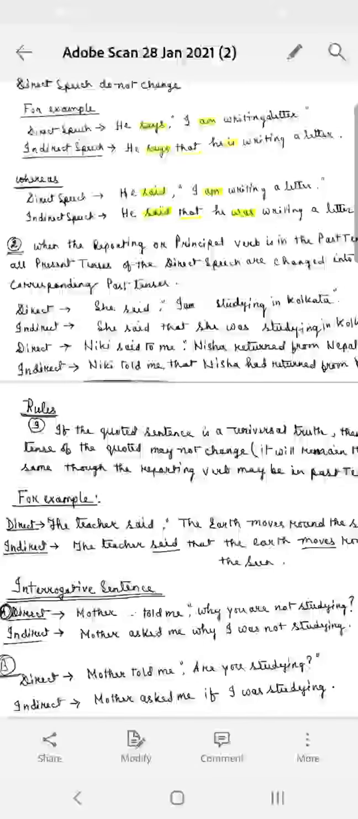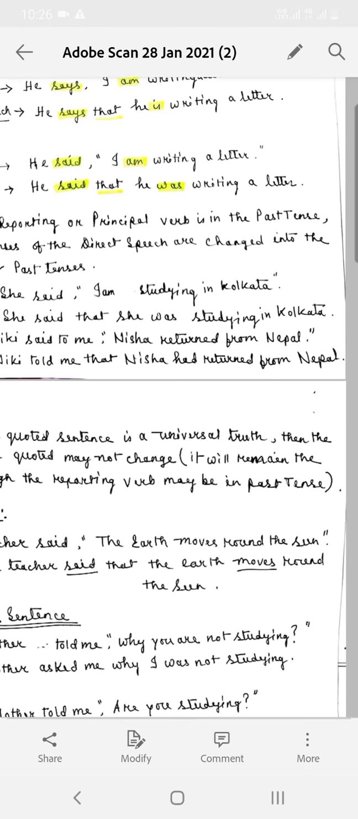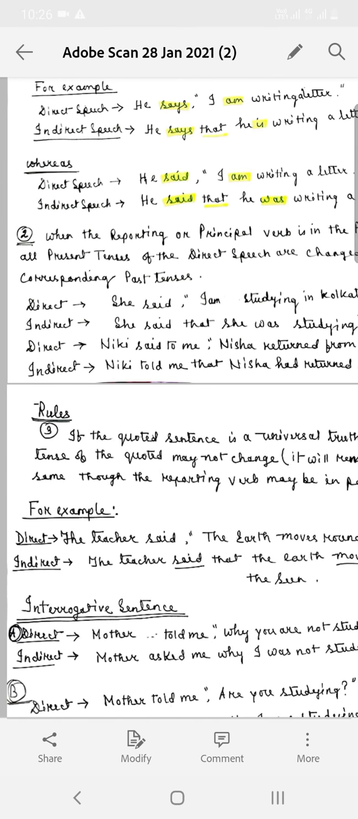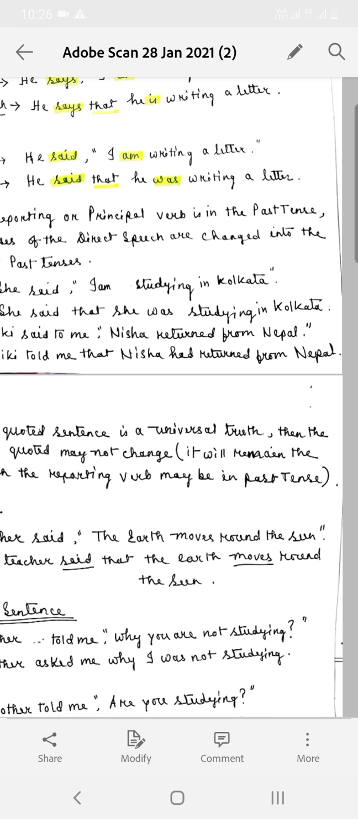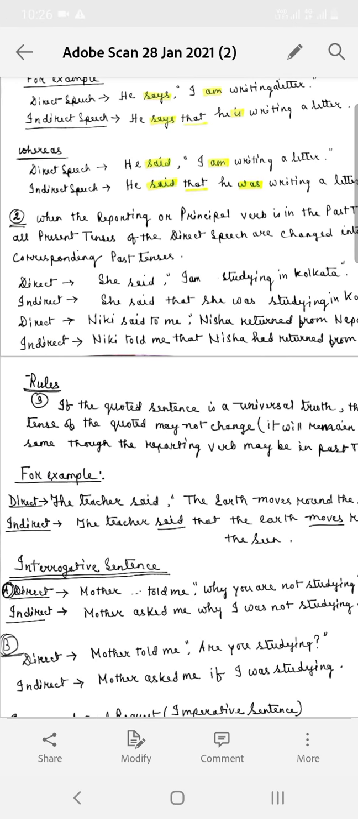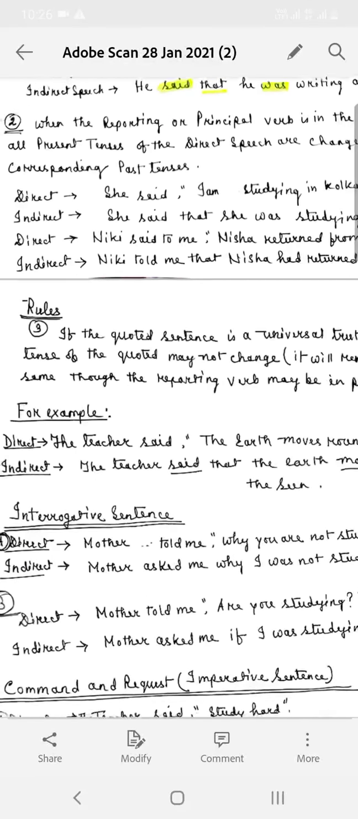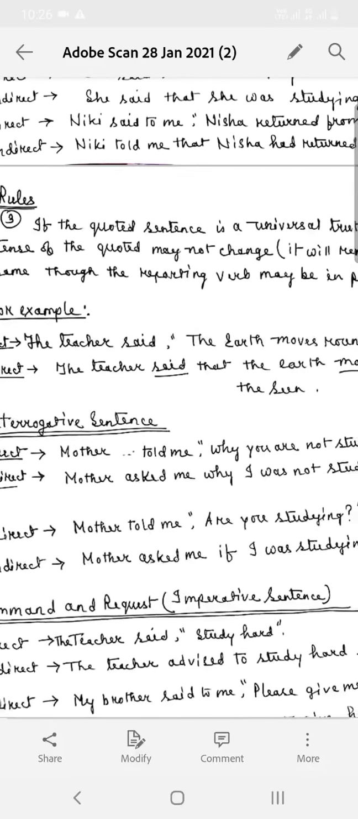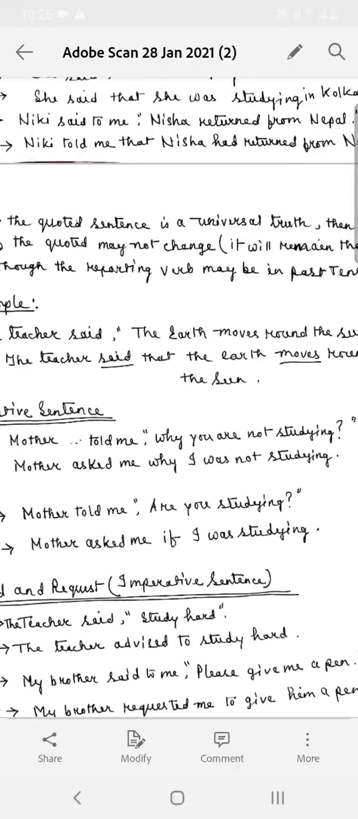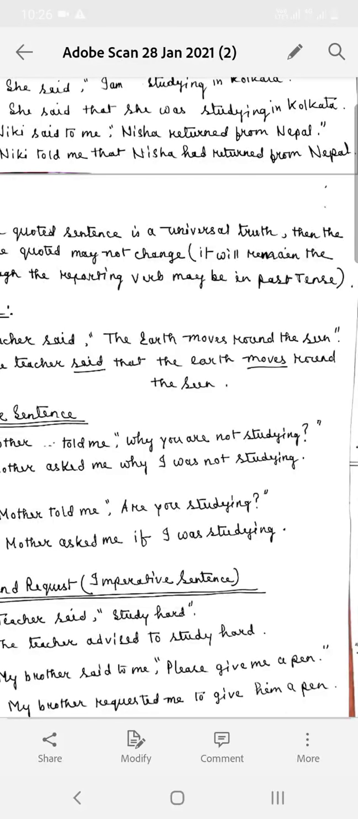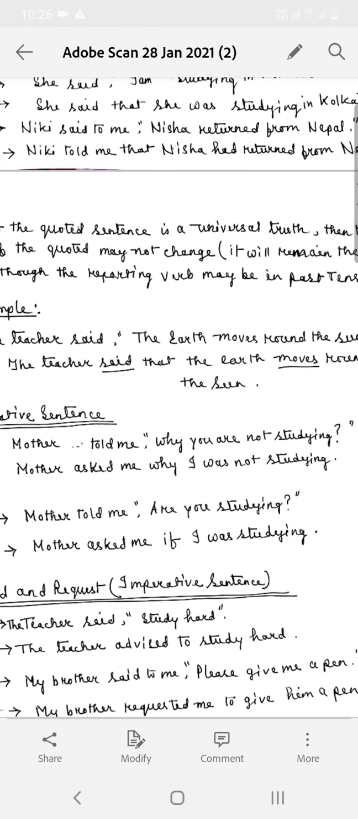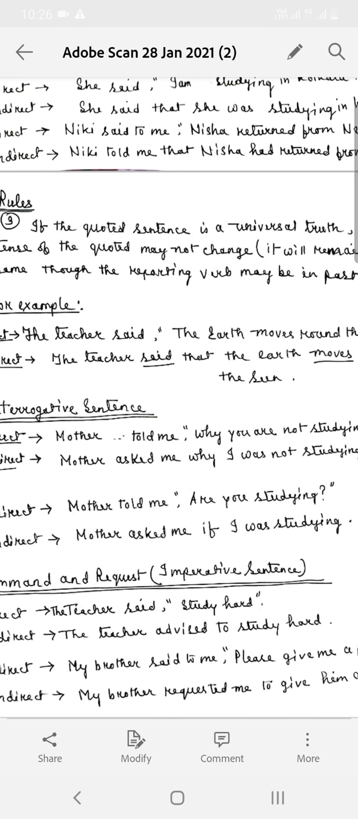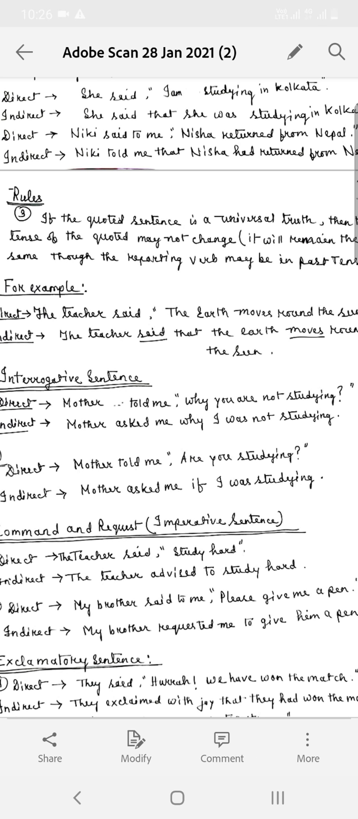Again, when the reporting or principal verb is in the past tense, all present tenses of the direct speech are changed into the corresponding past tenses. Now come to this most important rule. See here, when in direct speech the reporting verb is in past tense and also the quoted sentence is in past tense, then we have to change it to past perfect tense. See the example. I would like to make you understand with the help of this example.